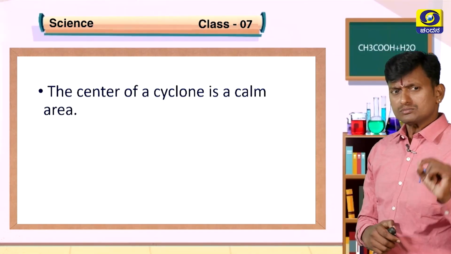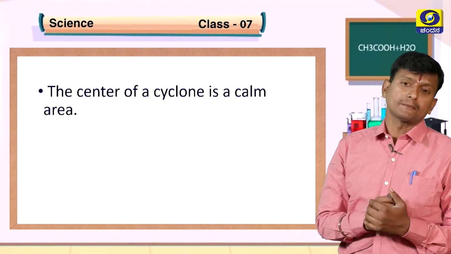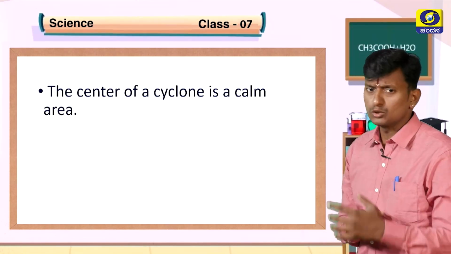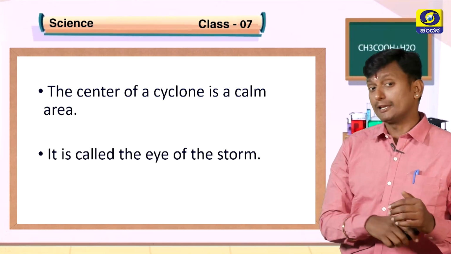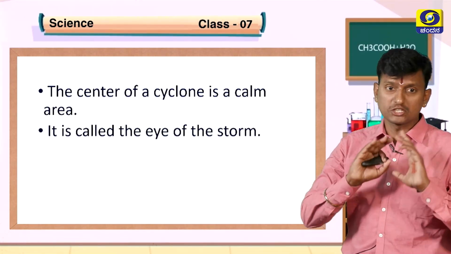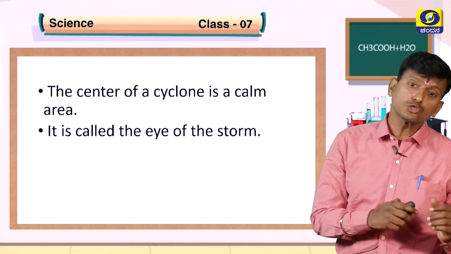Now, the center of a cyclone is a calm area. That is called the center of a cyclone. It is called the eye of the storm.